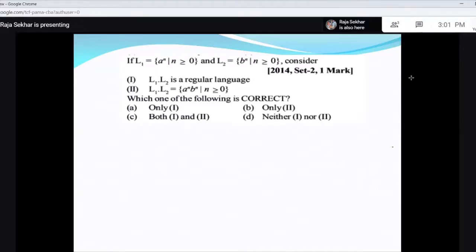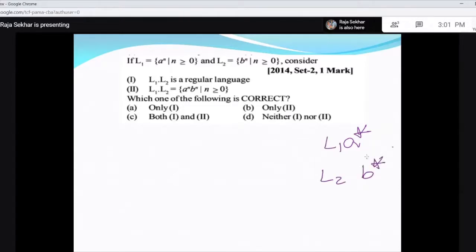For L1, if you write the regular expression, it becomes this. So this is the regular expression for L1, and for L2 it is b star.